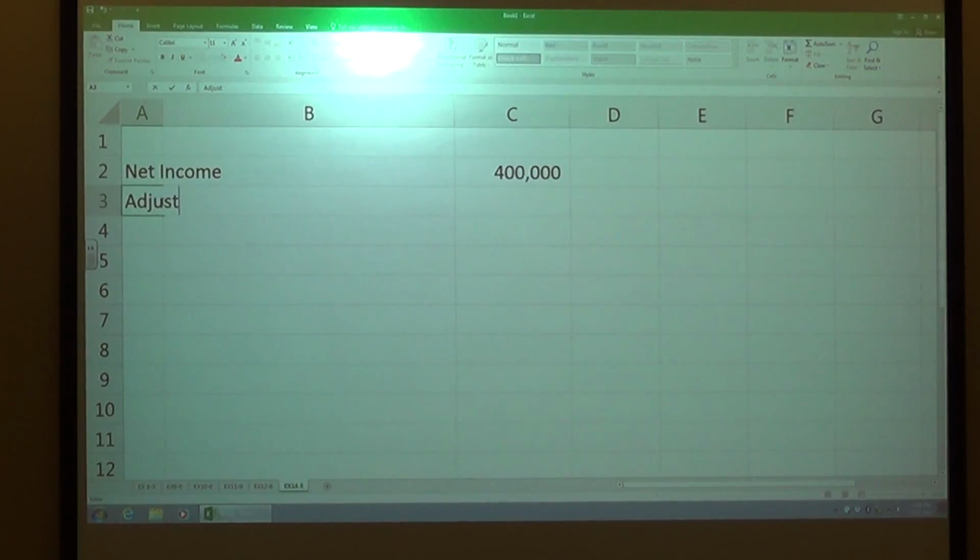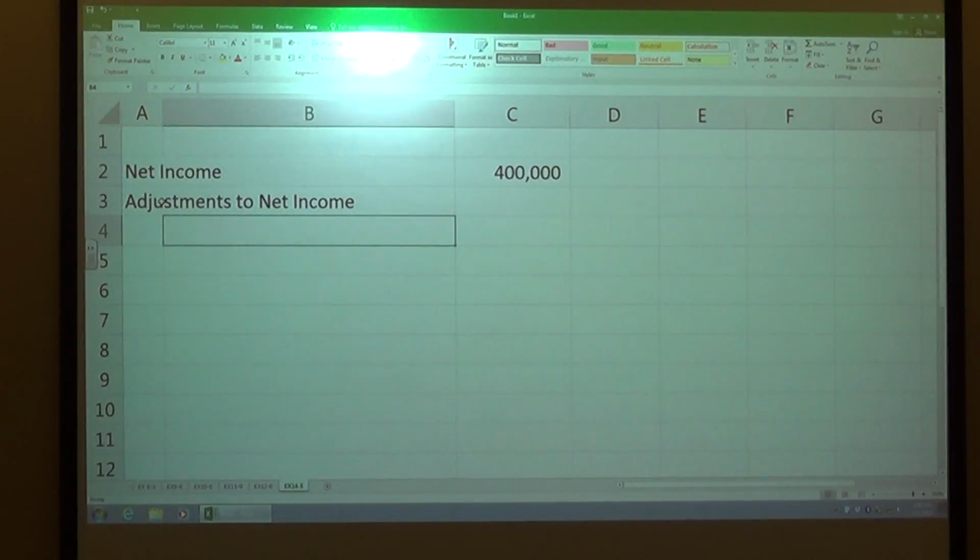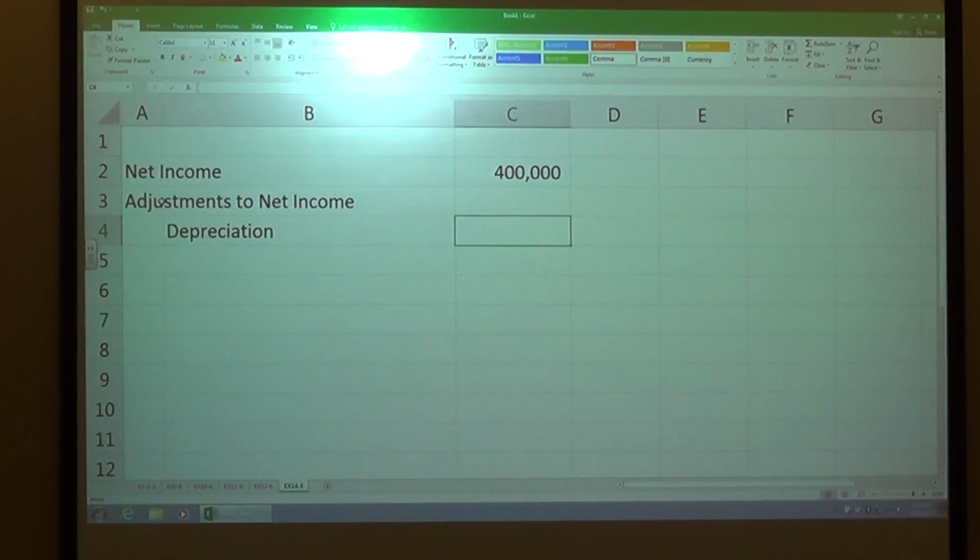So I have my adjustments to net income. Remember that goes into my depreciation. And those are the things we're going to start off with first. So typically depreciation is one that you're going to see. I don't think we do amortization very much. Probably want to see it on the test, but just be aware of that.